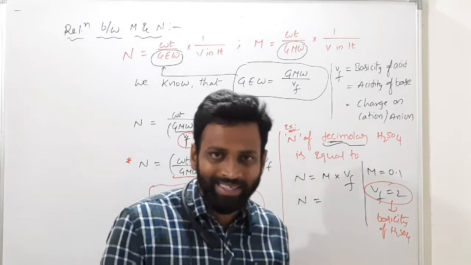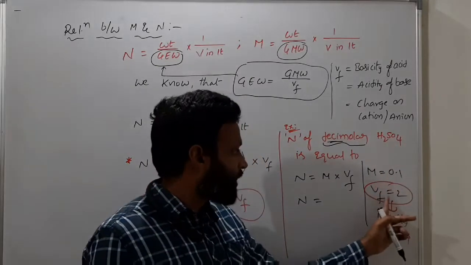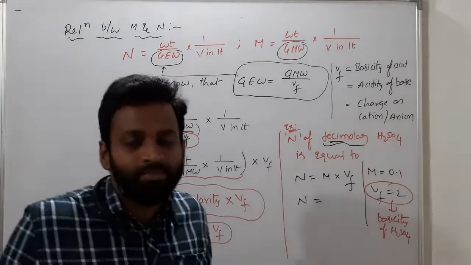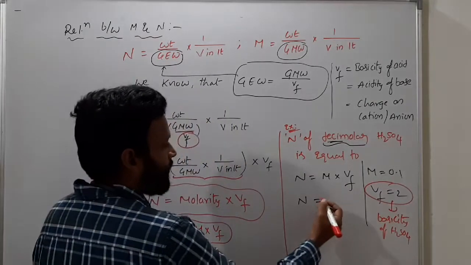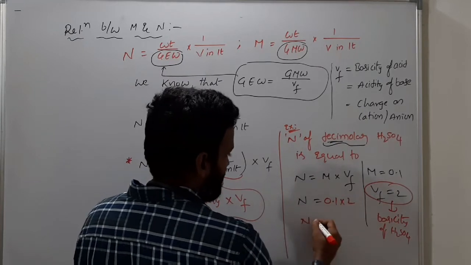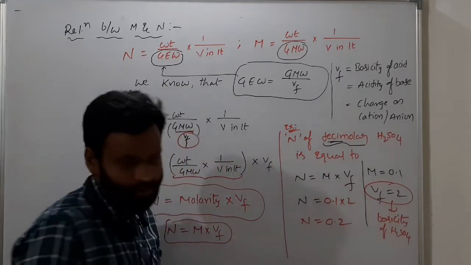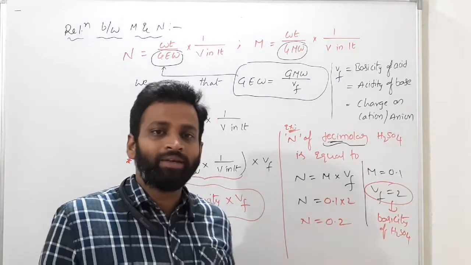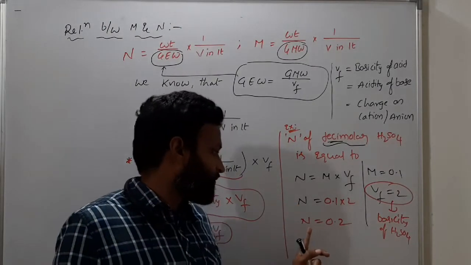I was given previously, right? So for H2SO4, the valency factor is 2, or else basicity is 2. So now normality is equal to molarity into valency factor: 0.1 into 2. So normality is 0.2. That's it. So if molarity is given and normality is asked, this is the way.